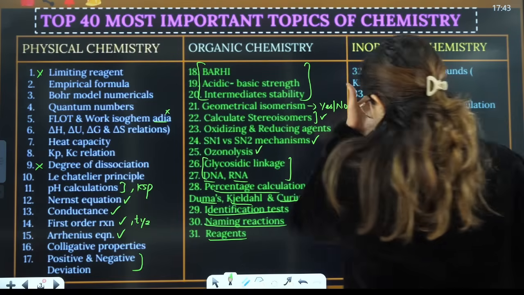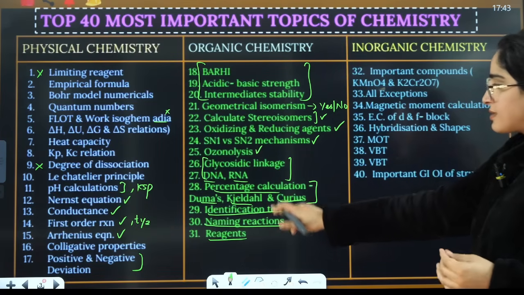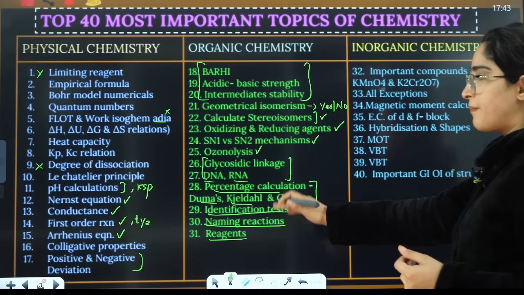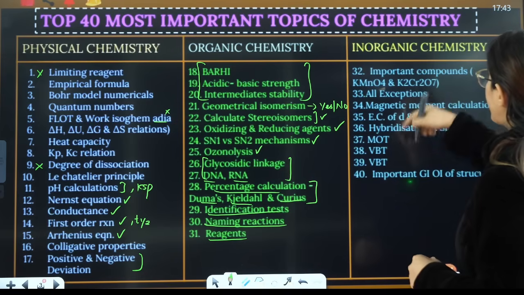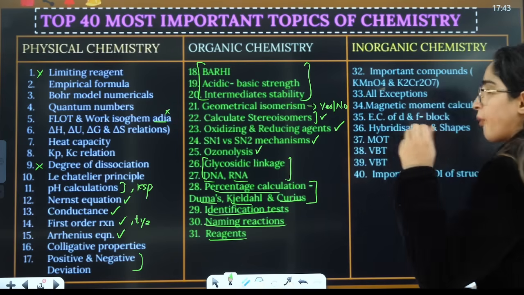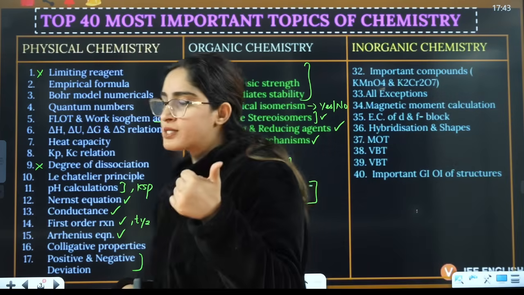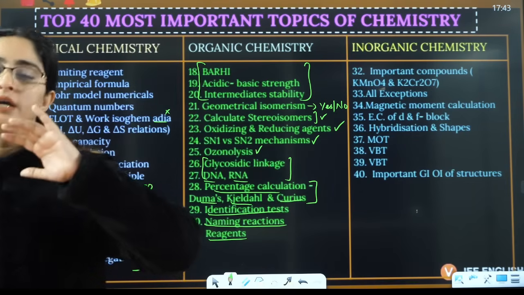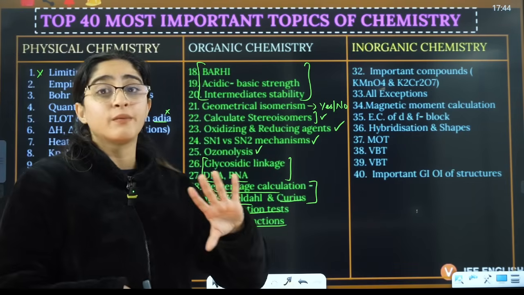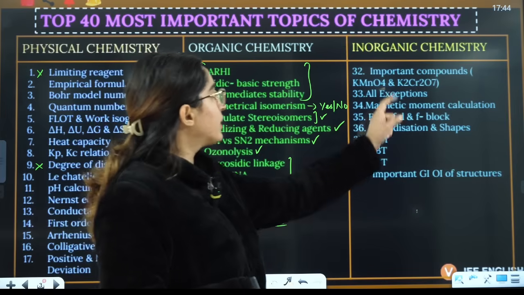Okay. Now, next, I'll tell you this in more detail, right? Just give me 2 minutes here. For inorganic chemistry, remember important compounds: KMnO4, K2Cr2O7. They ask you questions from here very repeatedly. They are asking questions from here.